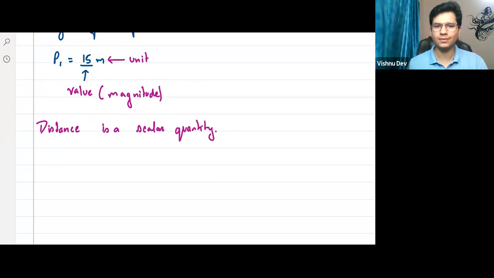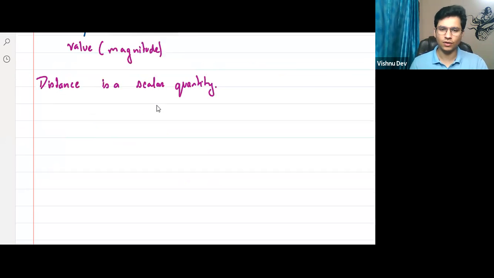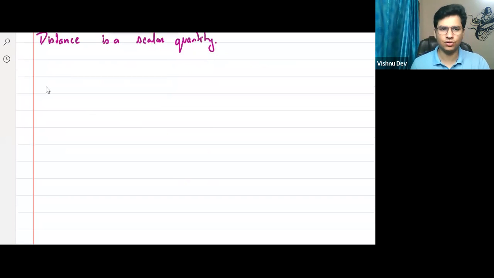Distance is basically, tell me. Distance is basically a scalar quantity. Yes, scalar quantity. Let us see one concept check, right? Let us see one concept check.